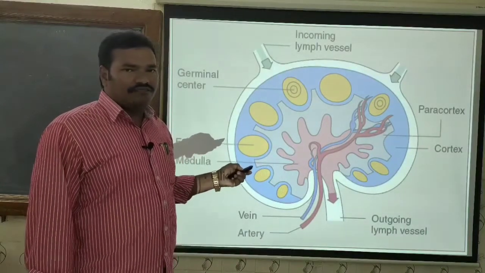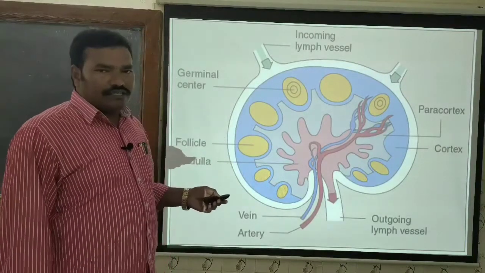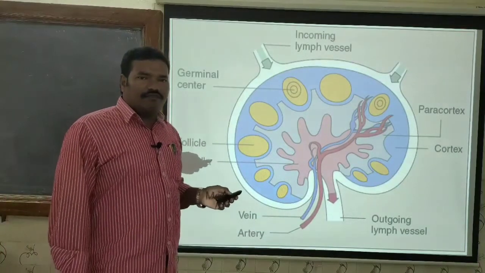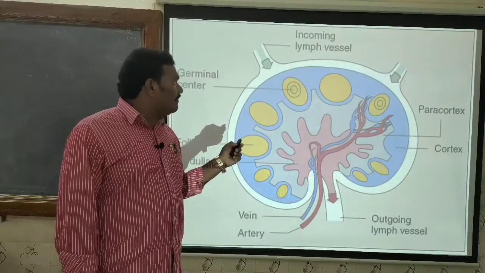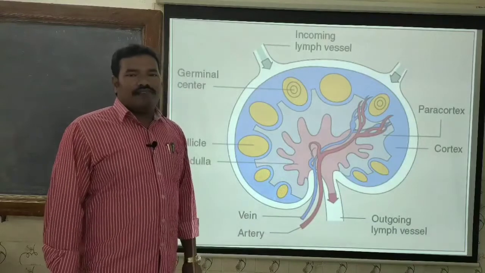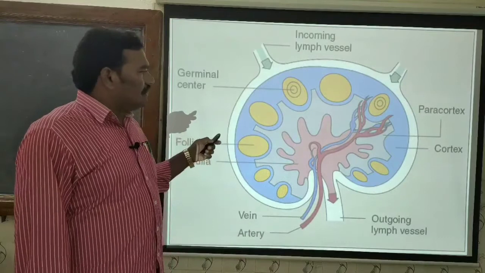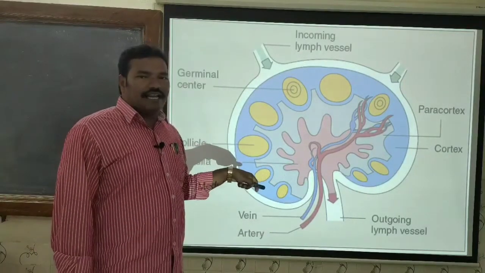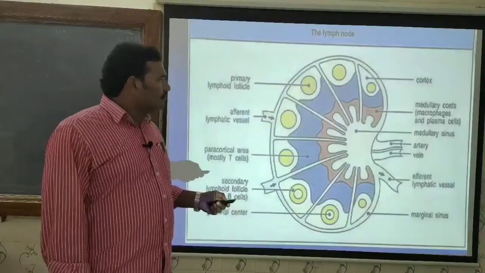That also facilitates the enhancement of the number of the lymphocytes. That indicates that there is a 5-fold increase of the lymphocytes in the outgoing lymphatic vessels compared to the incoming lymphatic vessels. The lymphocytes are very few when entering the lymph node, and there is a tremendous increase in the lymphocytic population when they are going outside.